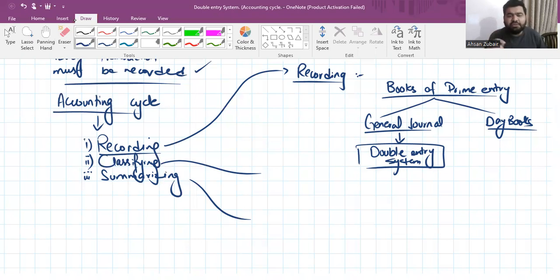I have taught all this structure so that you can understand where the double entry has to be done. So the accounting cycle has three steps. The first step is recording, and recording is done in books of prime entry. Books of prime entry is divided into general journal and day books. In general journal only, you have to record the transaction on the double entry system.